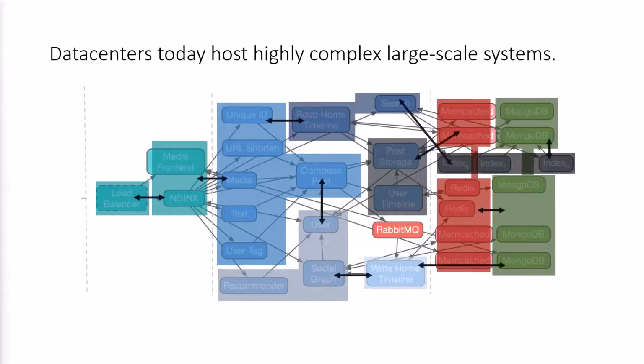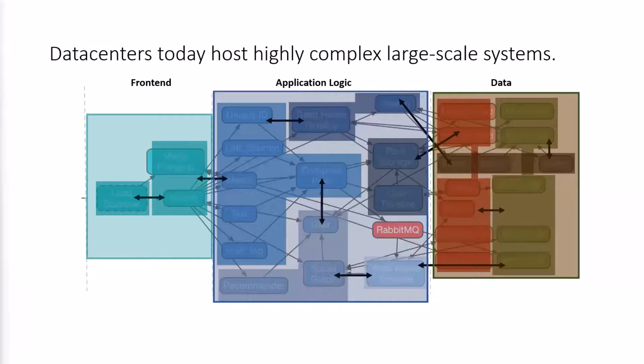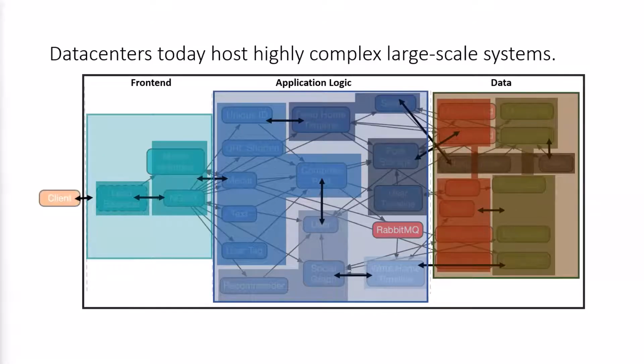The higher level components of services interact with each other, and they can further be grouped to form the main front-end, application logic, and data tiers as shown in this figure. Finally, these tiers together make up the social networking application that the orange client interacts with. So in the end, what we have are these complicated distributed systems of distributed systems, where components at any level of specification highly interact with each other.